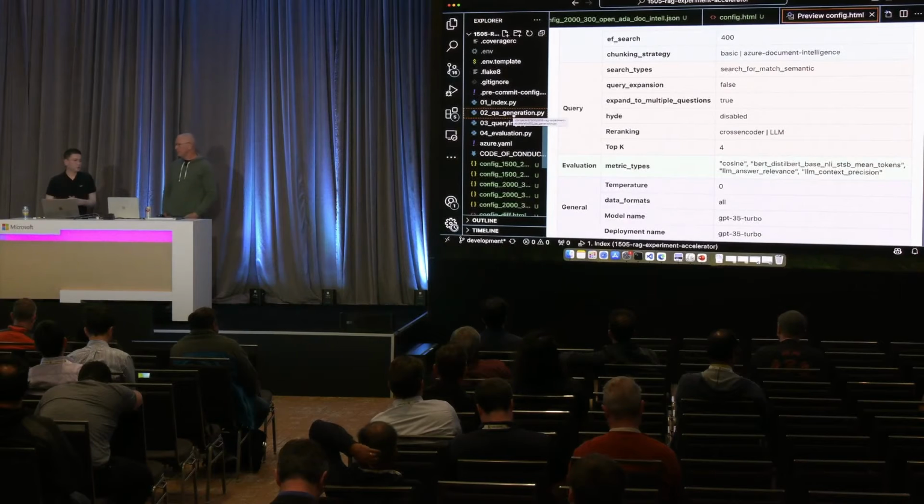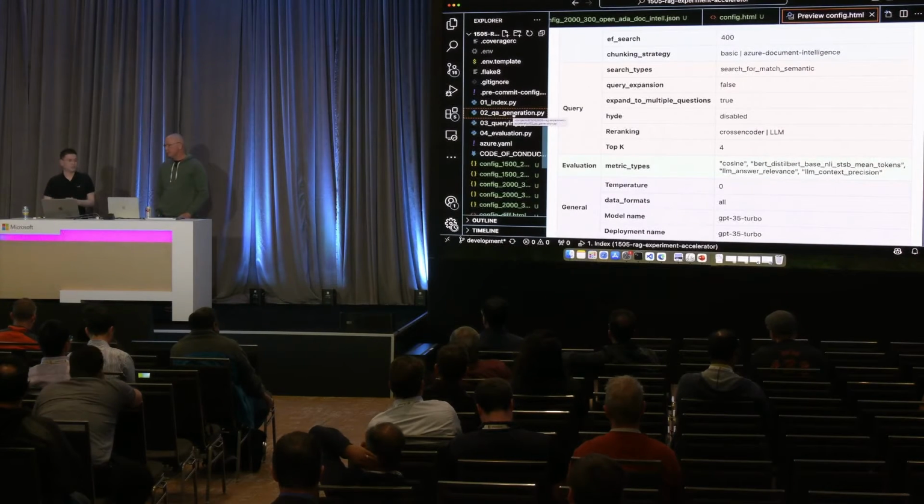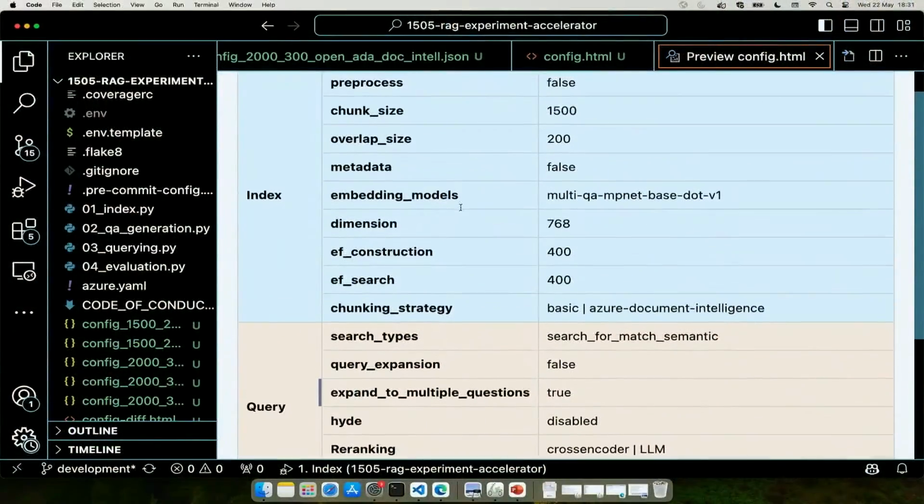Now, while you do that, the querying can be extremely complex. If it's a complex query, you would like to break it down into subqueries and use each of the subqueries against the search index and then go through the same process I just mentioned. It could be that you want to augment the query itself with additional data to make it more conversant with your index. So there are multiple things that you can do with your query, and some of these configuration items that you see here are related to that.